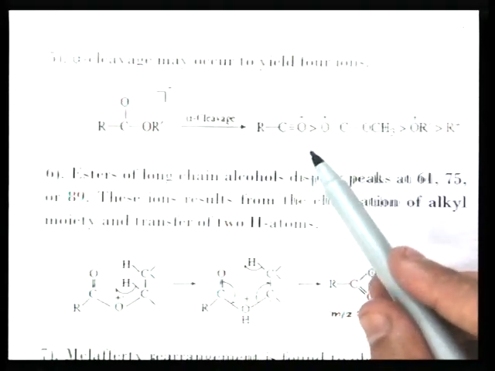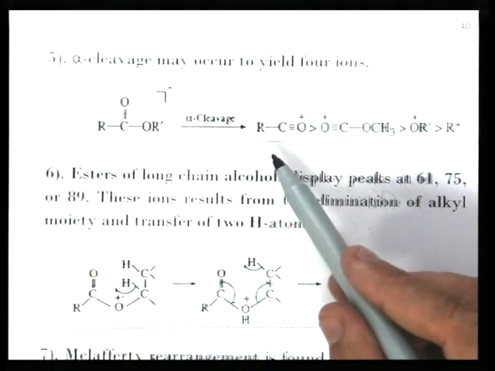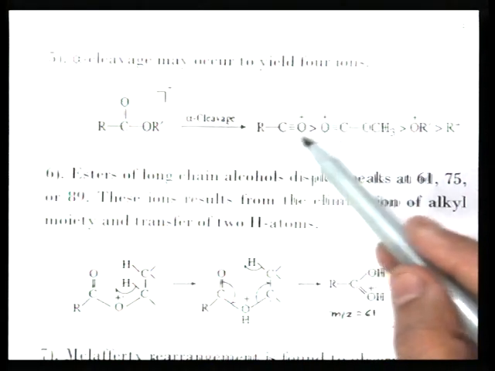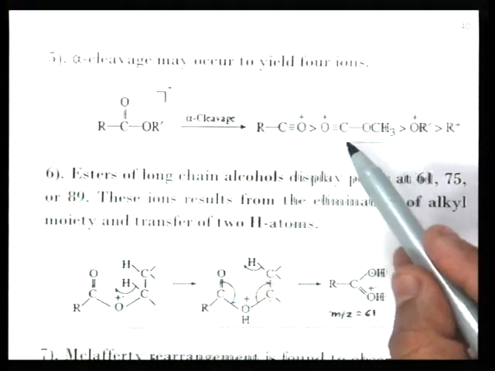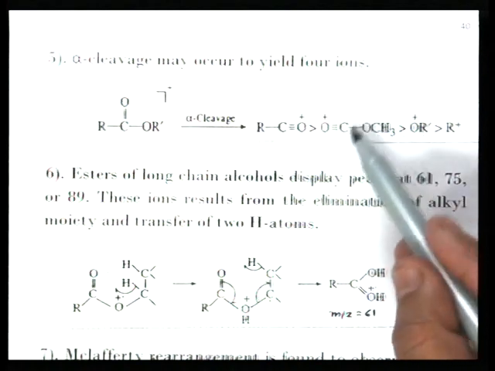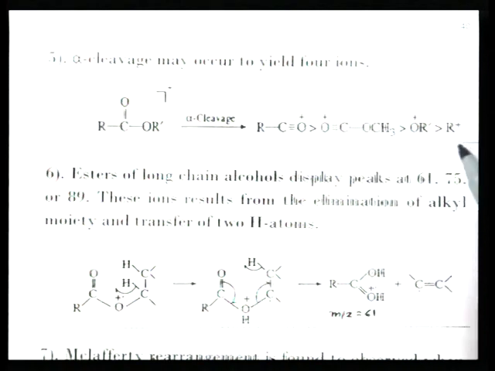Alpha cleavage may occur to yield four ions in this way. This is the general structure of esters on alpha cleavage. The OR radical is lost, giving RC triple bond O+, whose stability is greater compared to this one. The OCH3 group is there, then OR and R+.